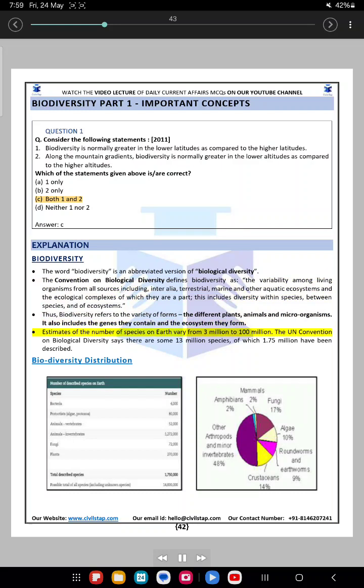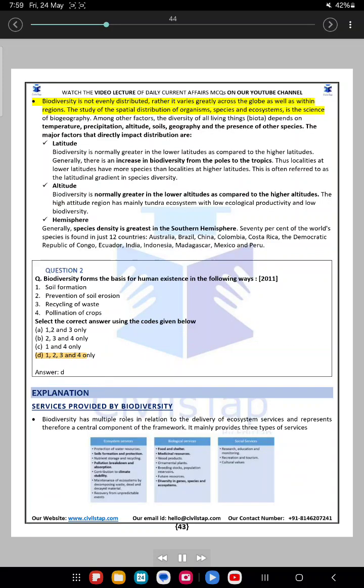Estimates of the number of species on Earth vary from 3 million to 100 million. The UN Convention on Biological Diversity says there are some 13 million species, of which 1.75 million have been described. Biodiversity distribution. Biodiversity is not evenly distributed, rather it varies greatly across the globe as well as within regions. The study of the spatial distribution of organisms, species and ecosystems is the science of biogeography.